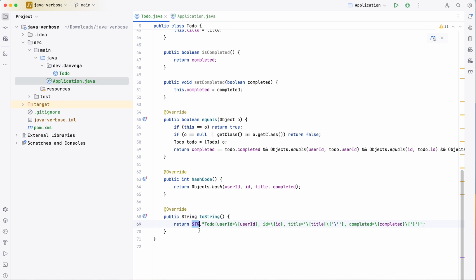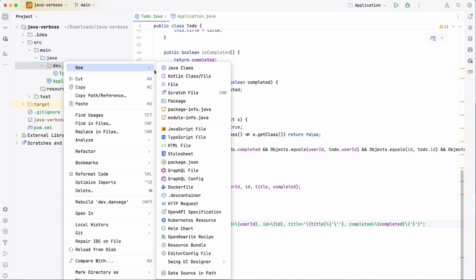And now you can see we use this STR dot. And now anywhere we use a backslash, we are saying this is a variable. Go ahead and replace it. So now we've turned all of that clunky code into a single line that looks much easier to read if you ask me. So that is string templates. Now I want to show you one more.